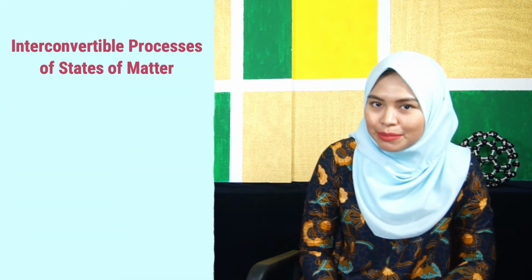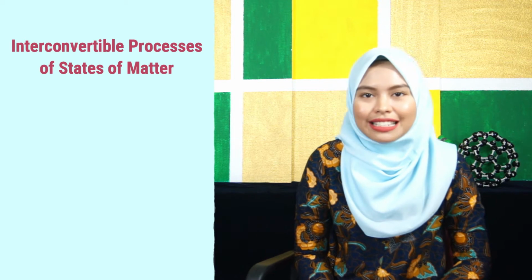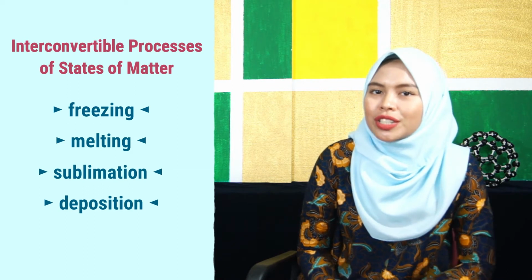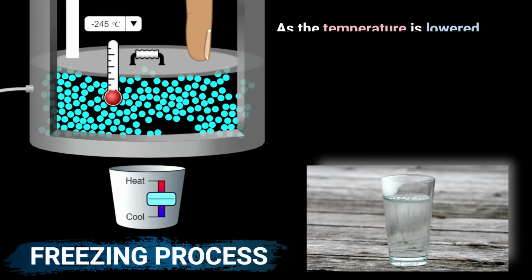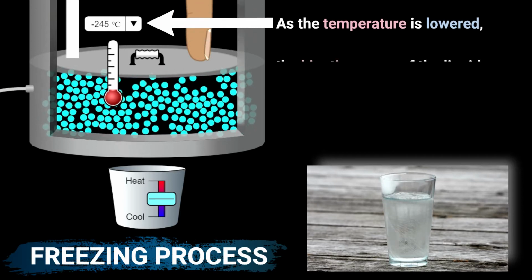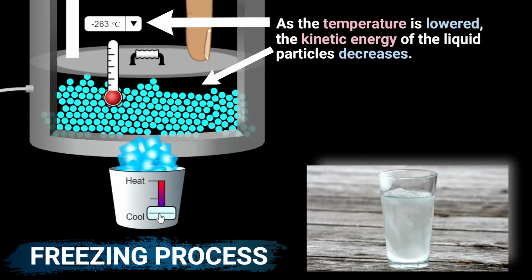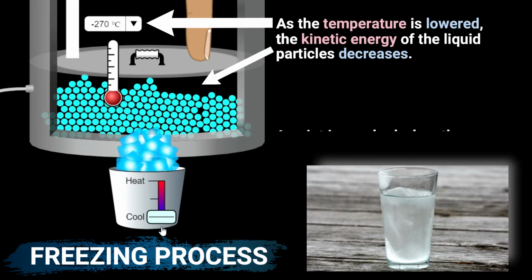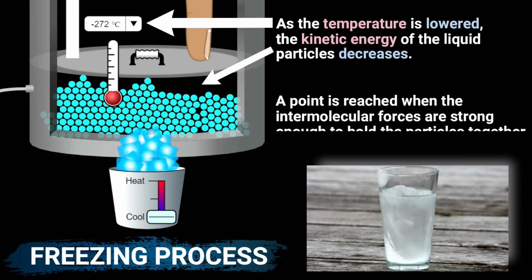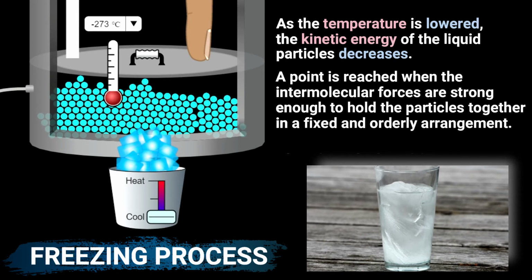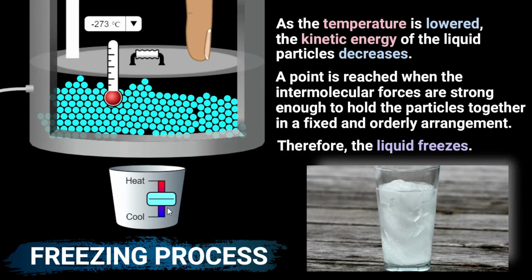There are interconvertible processes in the states of matter such as freezing, melting, sublimation, and deposition due to the change in energy. The freezing process happens when the temperature of a liquid is lowered. The kinetic energy of the liquid particles decreases. The liquid particles vibrate at a lower rate. A point is reached when the intermolecular forces are strong enough to hold the particles together in a fixed and orderly arrangement. Therefore, the liquid freezes and becomes solid.